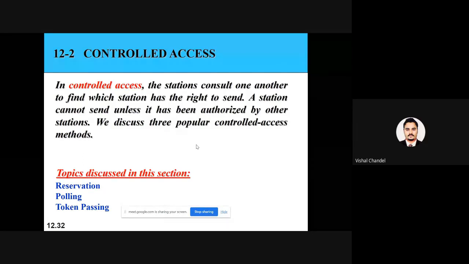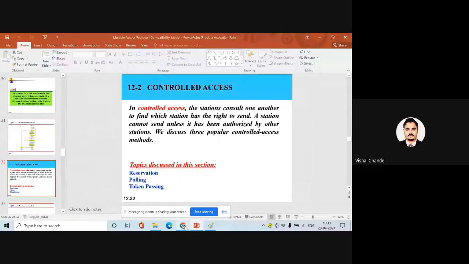This was my concept and I was just explaining the concept, but when you spend your time on the book, a number of examples and numericals are there. We do not have much time, so in the future, in the revision when we get the time, I will also explain these things with the numericals.